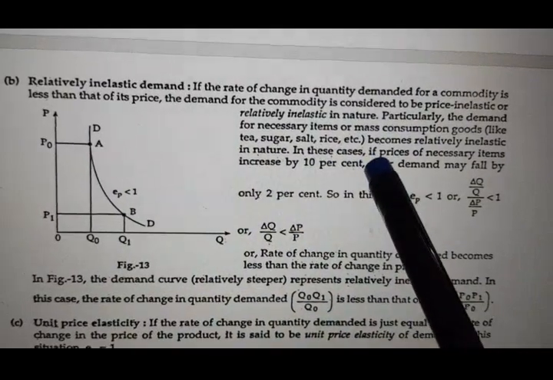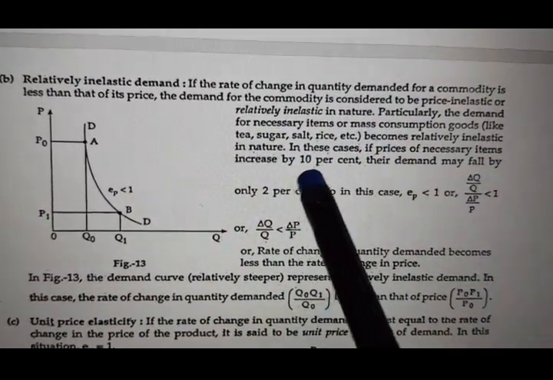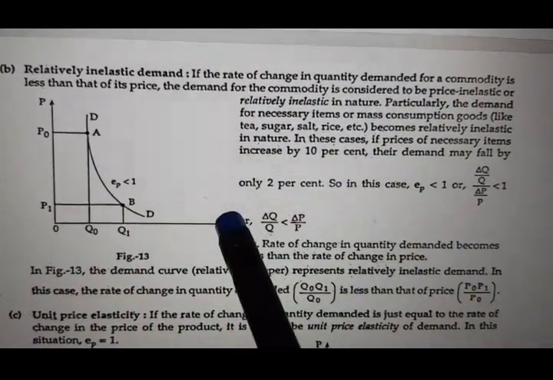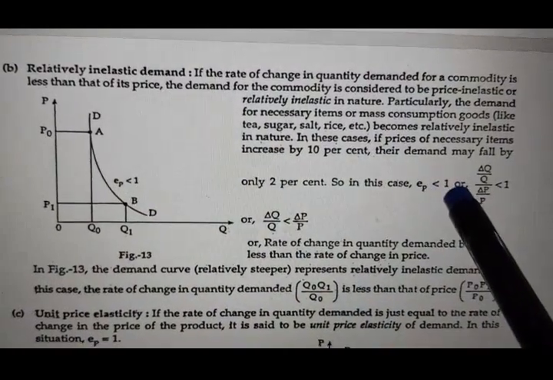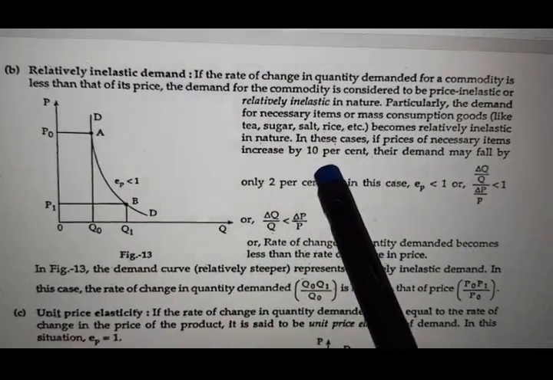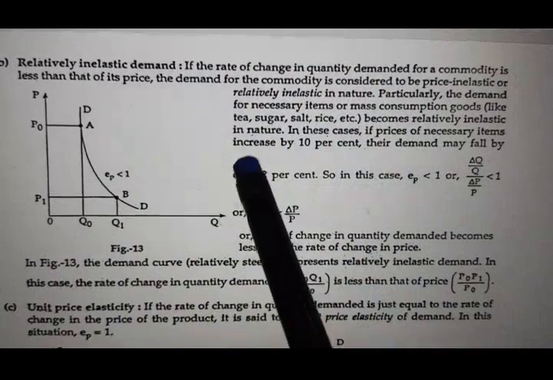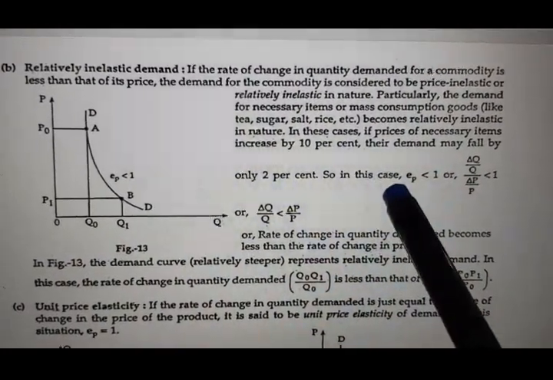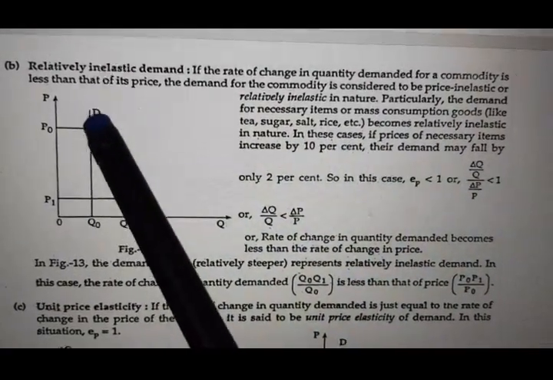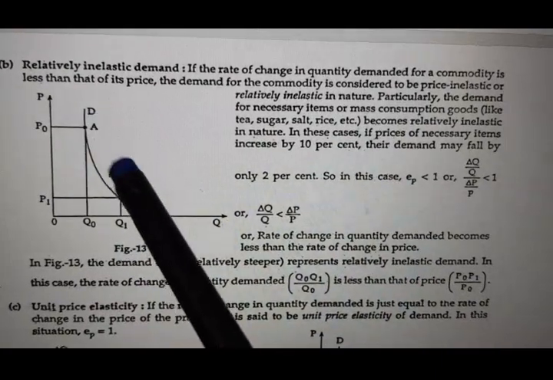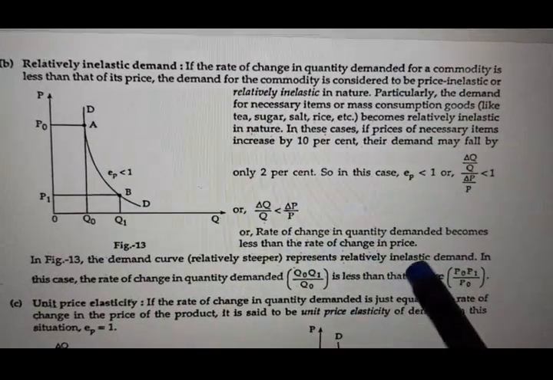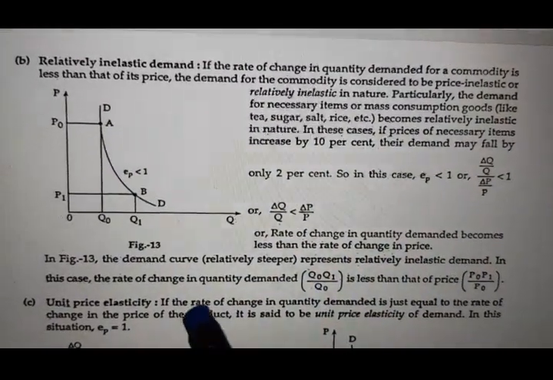In this case, if the price of necessity goods increases by 10%, demand may fall by only 2%. That's why EP is less than 1. As I said, if price increases by 10%, demand may fall, but only by 2%. That's why it is called relatively inelastic. And here you will find a steeper demand curve. A steeper one means it is more steep. This DD dash is a more steeper demand curve. Relatively steeper demand curve you will find in case of inelastic demand.